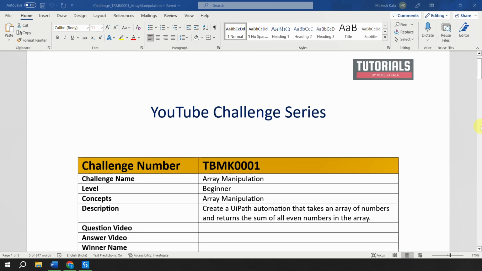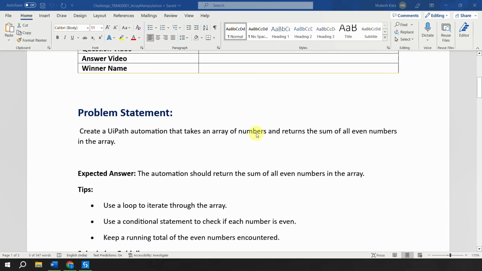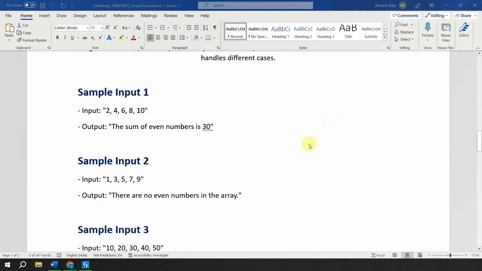Okay, so this video is the solution of the challenge which we have posted this week. The name of the challenge was TBMK0001 and the challenge name was array manipulation, right? So the problem statement here was to create an automation which would give us the array of number and return us the sum of all the even numbers. I am going to show two solutions. The first one be step by step with the help of loops, and the second one would be using LINQ which has been submitted as a solution by one of the subscribers.